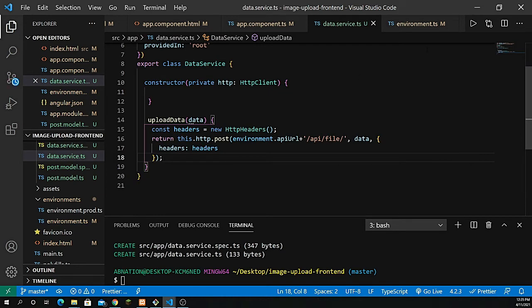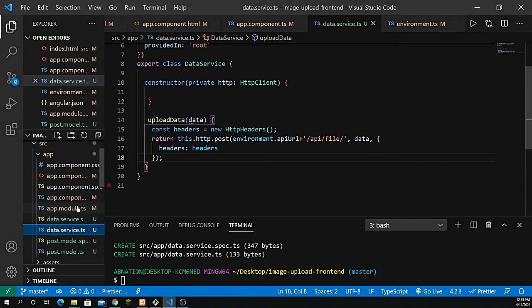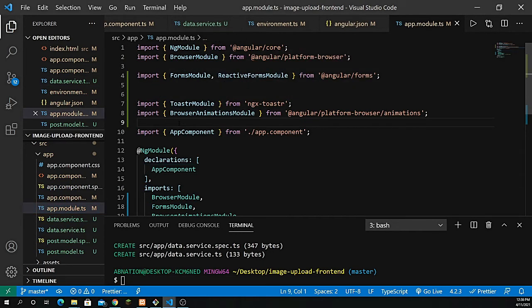Now let's go back to the app.module.ts file and define the HttpClient, right? So I need to go to the app.module.ts file and define it right after that.